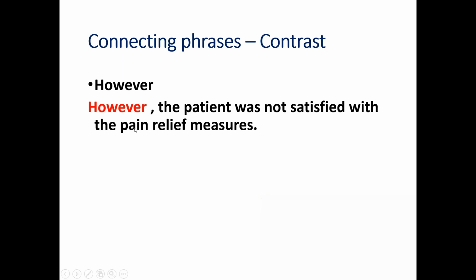So we can use this connector when you have given too many pain relief medications, too many analgesics to the patient, but the patient is not satisfied with it. So how can you communicate that? Physician prescribed analgesics to the patient. However, the patient was not satisfied with the pain relief measure. So in such a contradictory situation, already the physician has prescribed the medicine, but he is not satisfied. So in a contradictory situation, we use the connector called however.